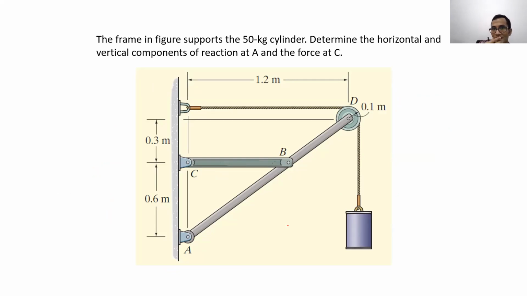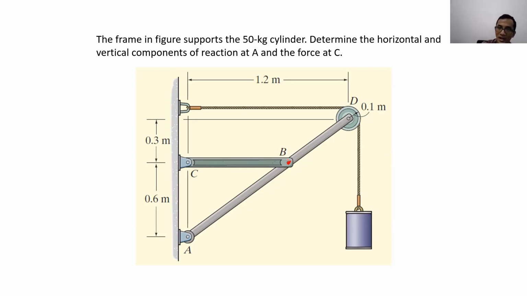So this is another example of a frame. You can see, right? Member AD is actually one full beam. The connection there is happening on member AD.